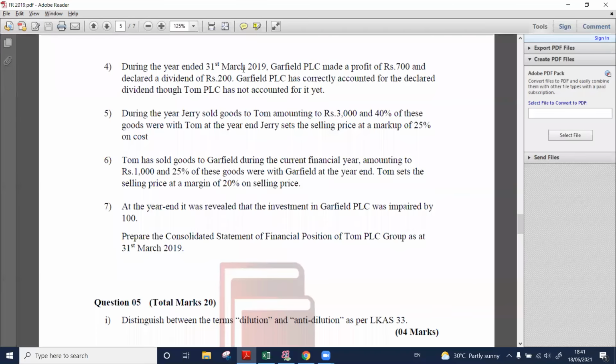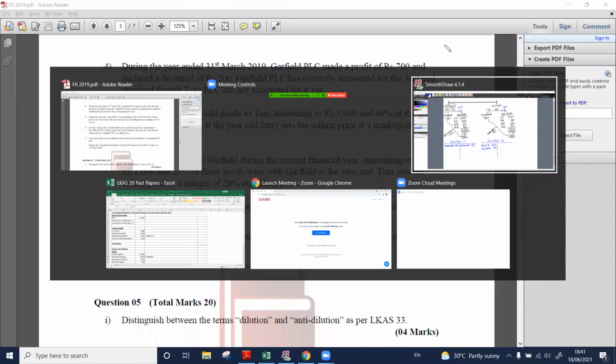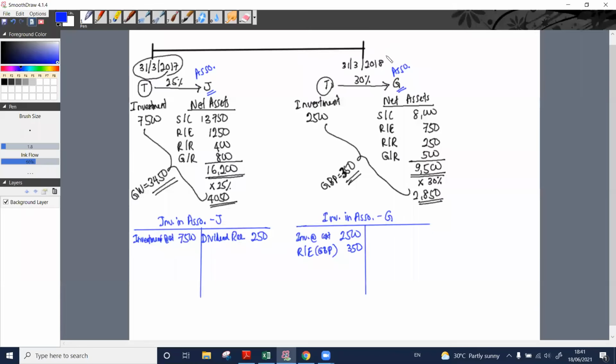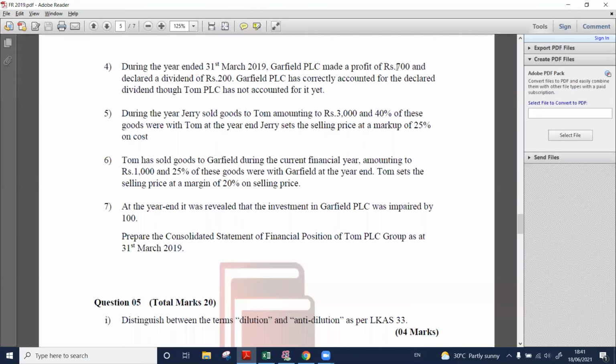During the year ended 31st March 2019, we prepare Garfield up to 31st March 2019, that is exactly one year after the acquisition date. They have made a profit of 700 and declared a dividend of 200. Garfield has correctly accounted for the declared dividend, though Tom PLC has not accounted for it yet. We have not yet accounted for the dividend receivable, so we need to account for it.